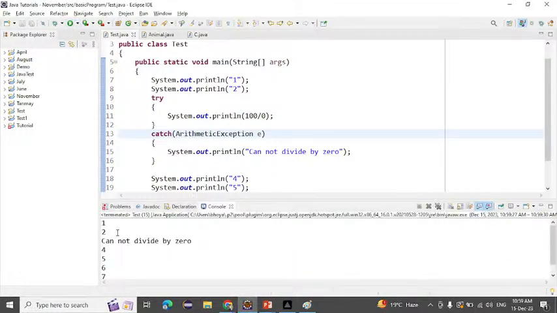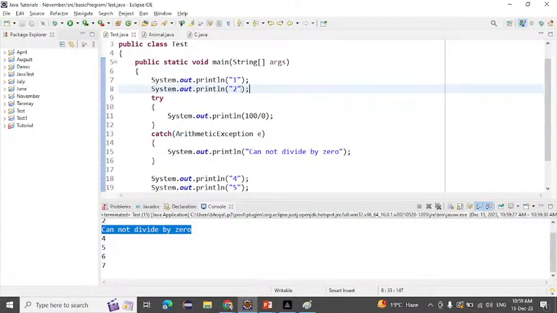See, 1, 2, then "cannot divide by 0", then 4, 5, 6, 7. Okay, so what happened here? JVM will come into the main method. After that, 1 will be printed. After that, 2 will be printed.